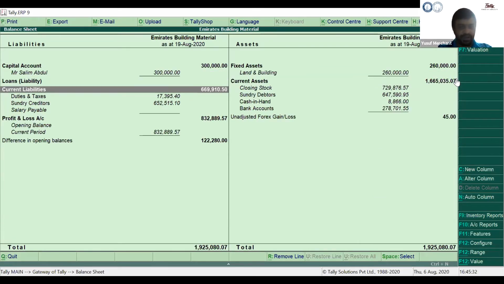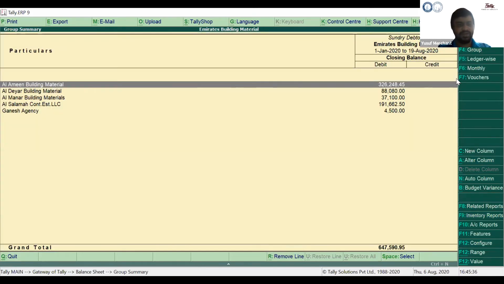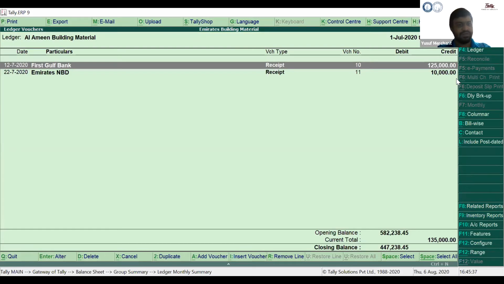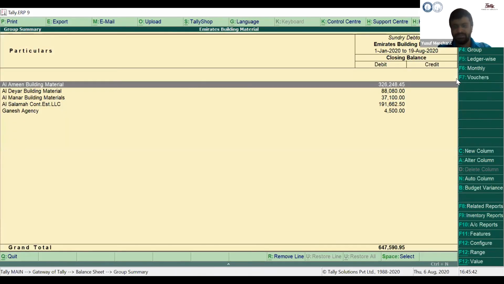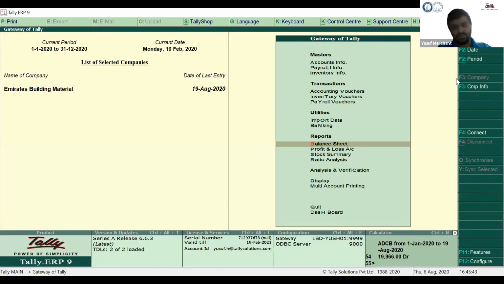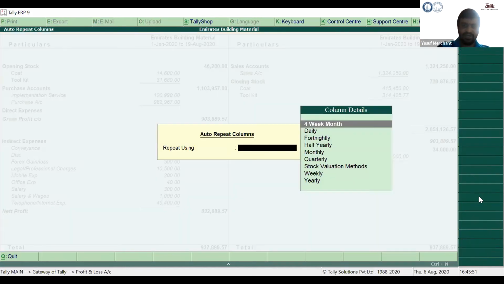Say if you go to Current Assets, Sundry Debtors, when you click this, you can go into the depth of the transaction. Likewise, when you press Escape, you'll come back. Now when you're at the profit and loss, in the same way, if you want to compare daily profit, monthly profit, you just have to click daily, monthly, fortnightly, quarterly, and things like that.